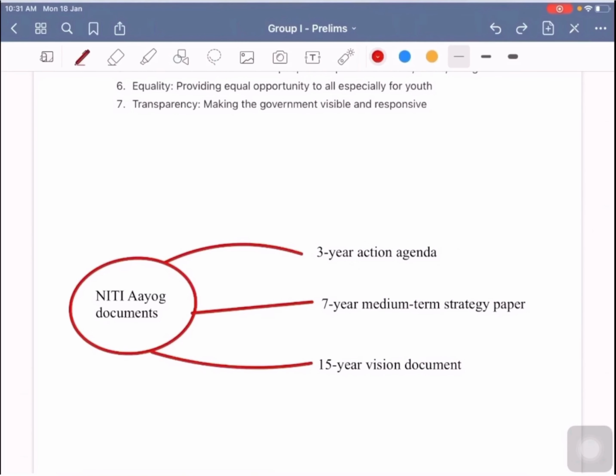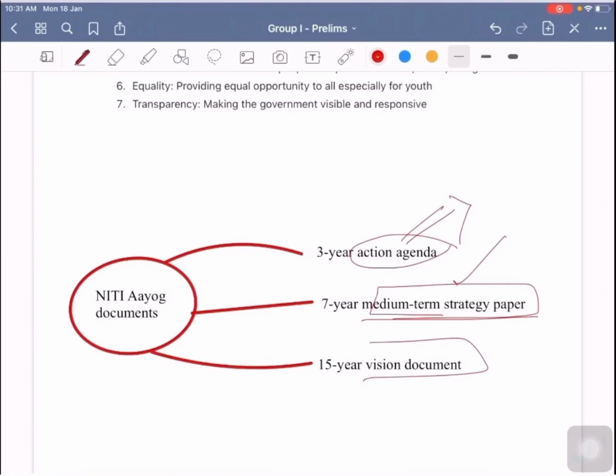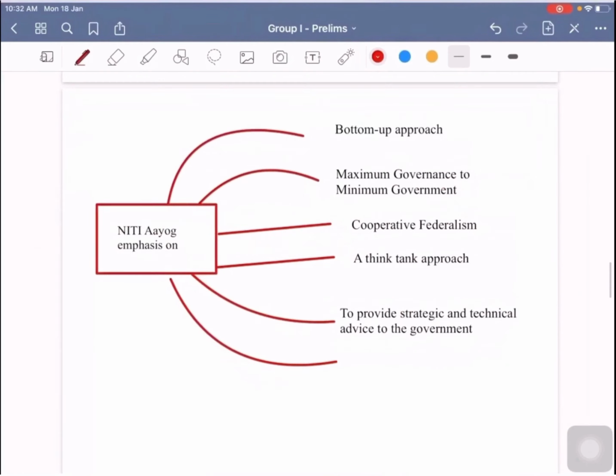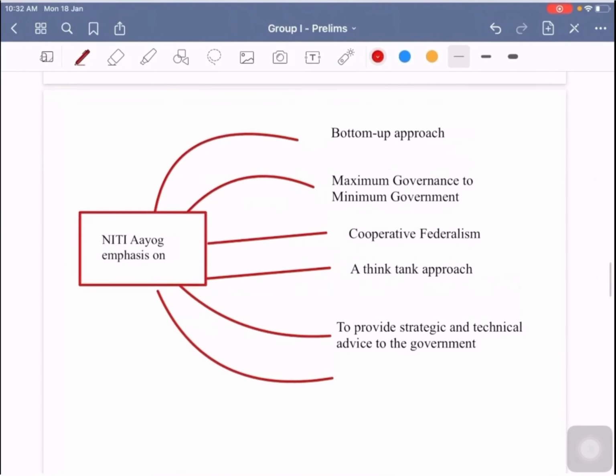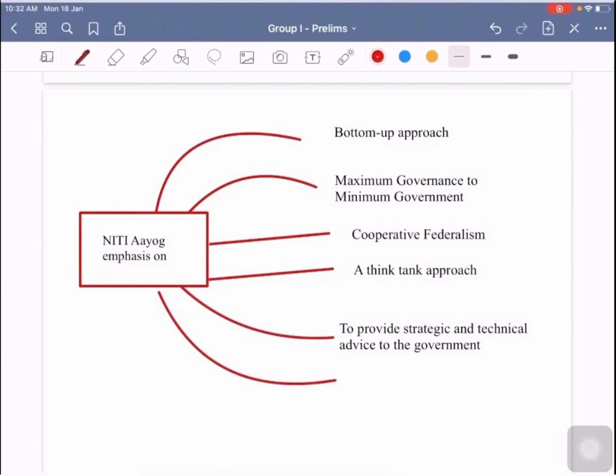So the 3-year document is an action agenda, so it is more oriented towards action or actual implementation of Niti Aayog's agenda. And the 7-year document is the medium term strategy paper, so it is the strategy of how we have to approach and how we have to implement our programs. So this is a strategy paper. And the 15-year is the vision document. It is more oriented towards goal framing. That means what we have to achieve in the 15 years and what we are visualizing our Indian economy to be after 15 years. So the next aspect is what Niti Aayog is emphasizing on.